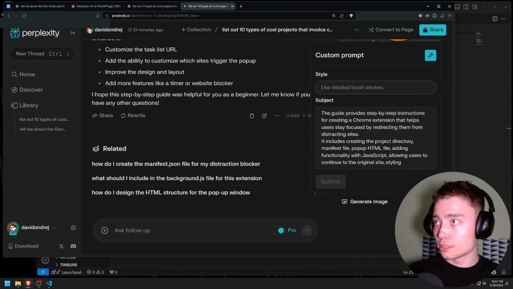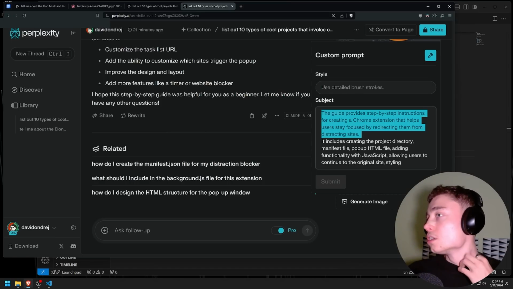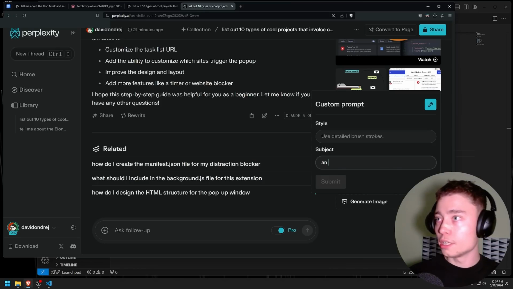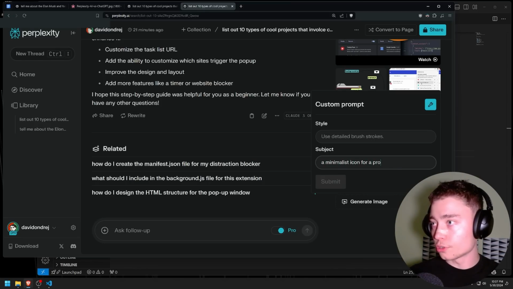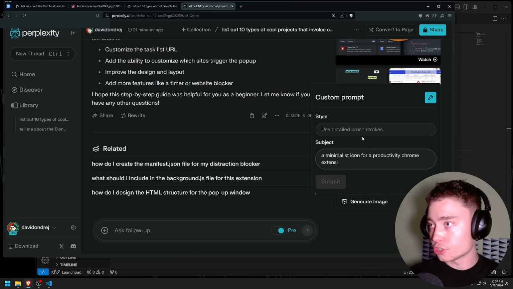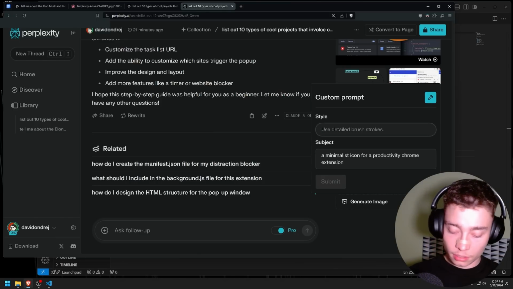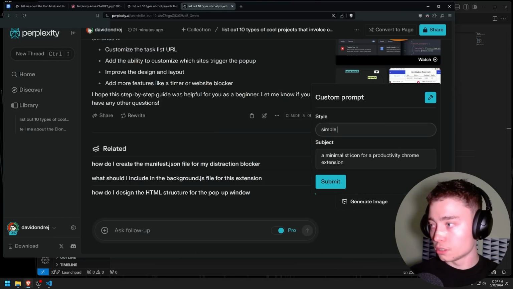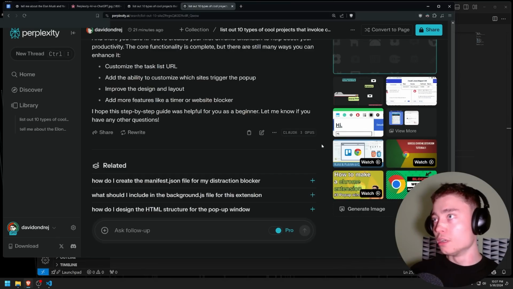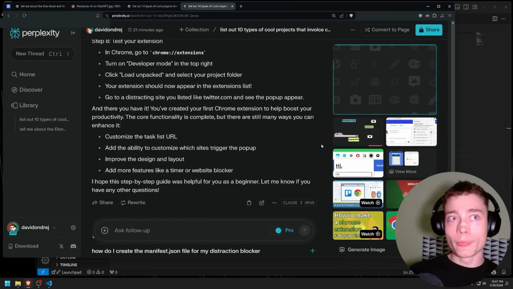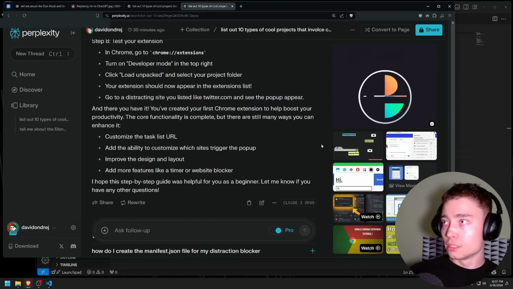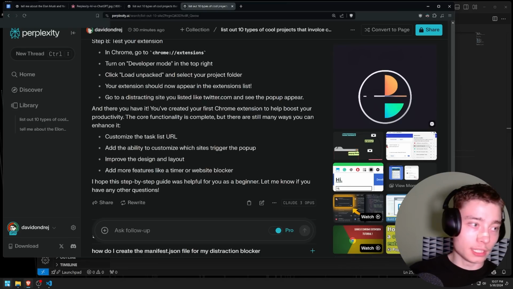Let's do a minimalist icon for a productivity Chrome extension. Simple minimalist icon, whatever, submit. Let's see what it cooks up. If it's pretty bad, I can always change to DALL-E 3 in the settings. I mean, this is okay, I guess. Nothing crazy, but the point here is just to have an icon.